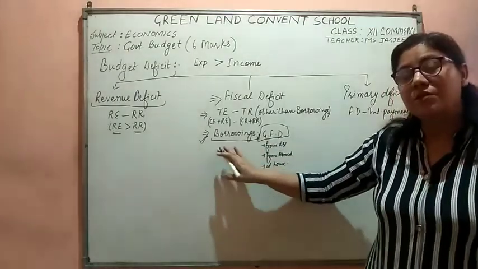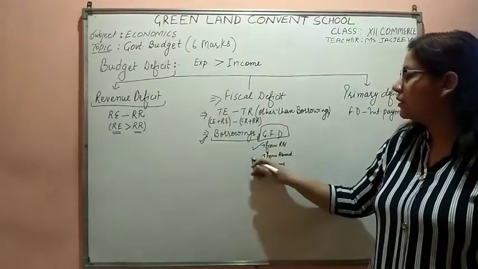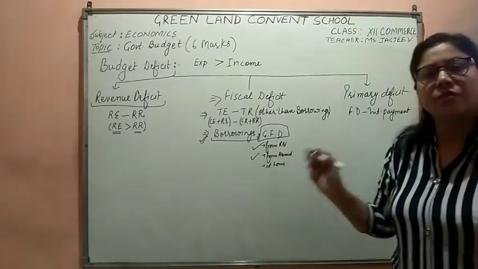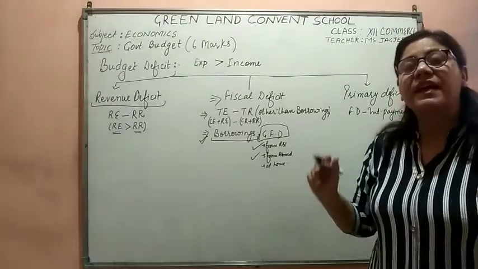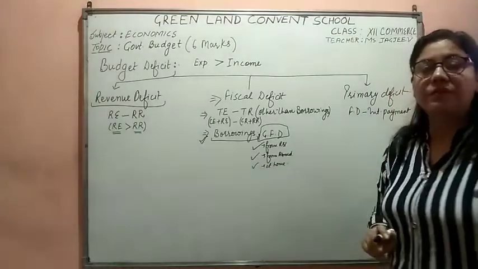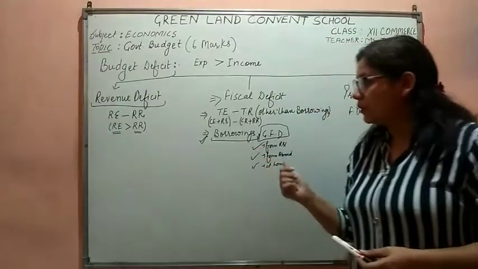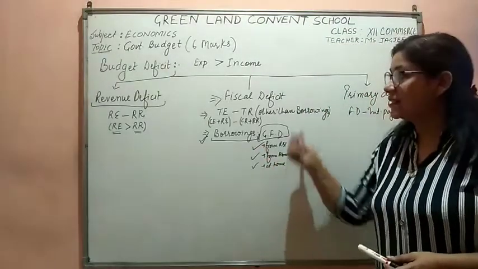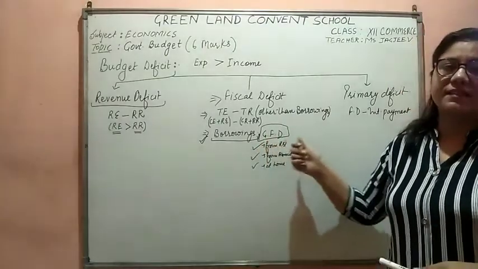The borrowing could be from RBI, borrowing could be from abroad, from the IMF, World Bank, other governments, other international banking institutions, or borrowing could be at home, which we call public debt or public borrowings. Through these types of borrowings the government raises its fiscal deficit. This is also termed the gross fiscal deficit.